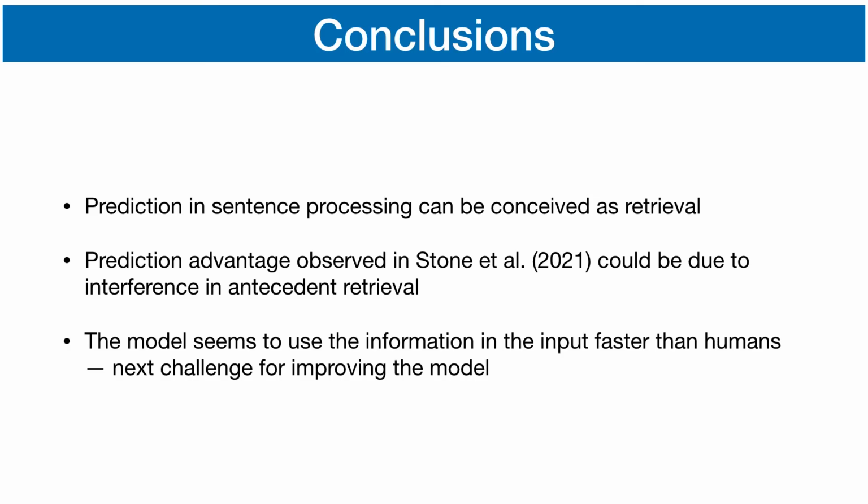The main conclusions we can draw from our modeling are that prediction in sentence processing can be conceived as retrieval, and the prediction advantage observed in Stone et al. experiments can be modeled as retrieval interference. The results from the second modeling experiment imply that our model uses all the information in the input immediately and sequentially to predict the target. However, humans delay their decision of predicting the target. We consider capturing this delay in prediction as the next challenge to improve the model, and we hope to present our improved model in the next year's ICCM.